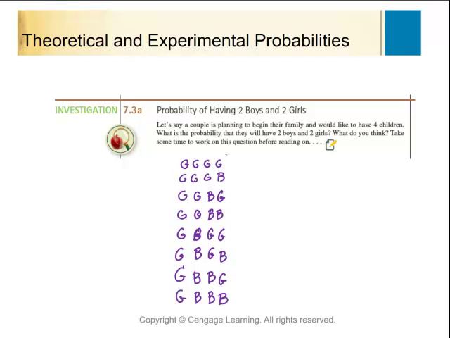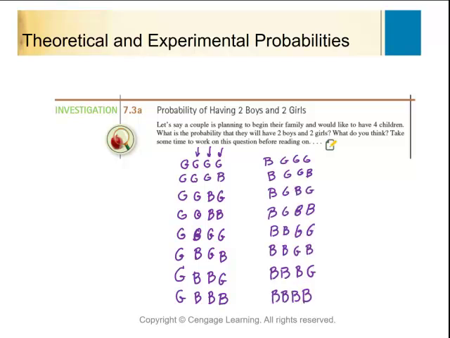Okay, there's a pattern to this. What I do is I make these go every other one. I make these go in groups of 2, and then I make these go in groups of 4. And so all of this could then happen again with a B in the front. So then I'm just going to copy this list over because this is the other situation that could occur. Okay, there are the different ways that this could happen.